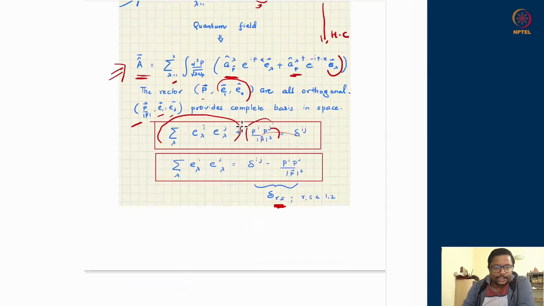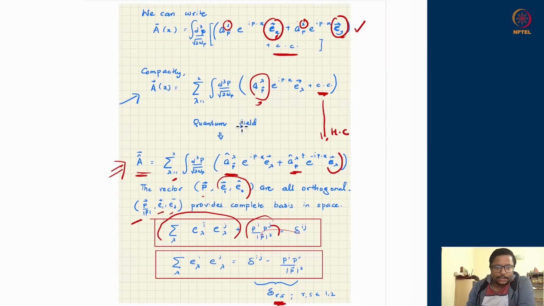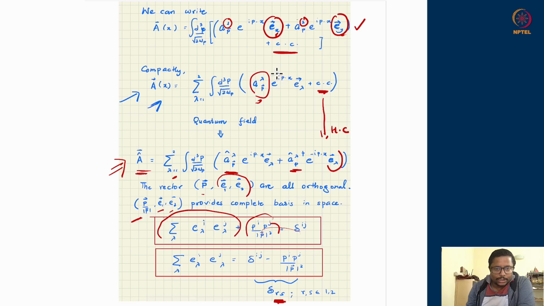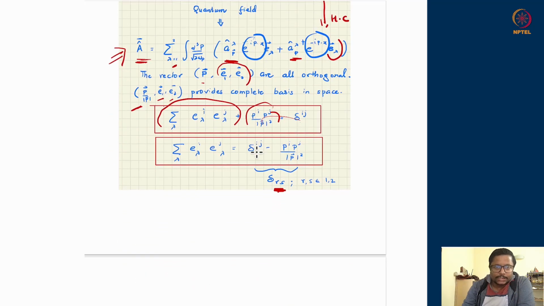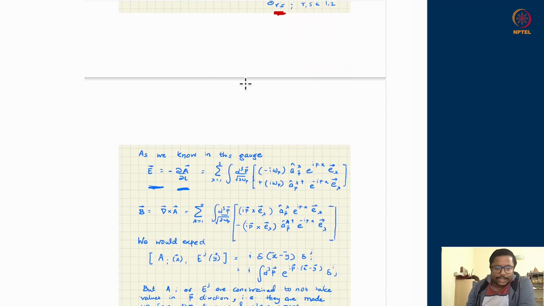You can take the A which is given over here; the temporal derivative will hit only this part because everything else is time independent, and its Hermitian conjugate over here as well. Hitting this temporal derivative will give you minus I omega p from this derivative.